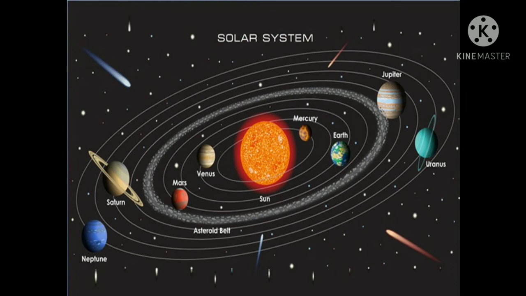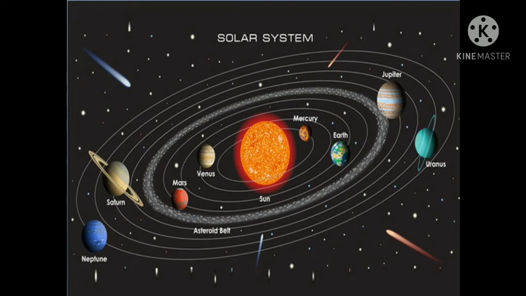Solar System. The solar system comprises the sun and other heavenly bodies orbiting around it. The planets, moons, asteroids, comets and meteoroids are held by the gravitational pull of the sun, as you see in the diagram, students. The sun is located at the center of the solar system with planets revolving around it.